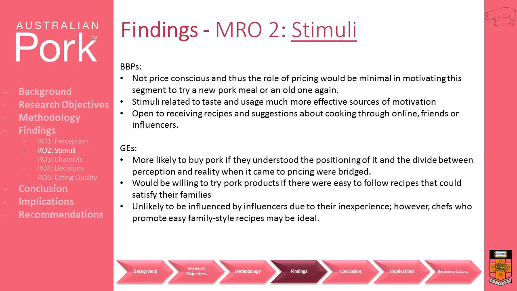Alternatively, GEs are more likely to buy pork if they understood the positioning of it and perceptions of price were transformed. However, respondents demonstrated a lack of tolerance for cooking with pork as they are not confident. Conversely, they would be willing to try pork products if they were easy to follow recipes that could satisfy their families, or how to better apply cooking methods they were already familiar with. GEs are unlikely to be affected by influencers due to their inexperience. However, chefs who promote easy family-style recipes may be ideal.